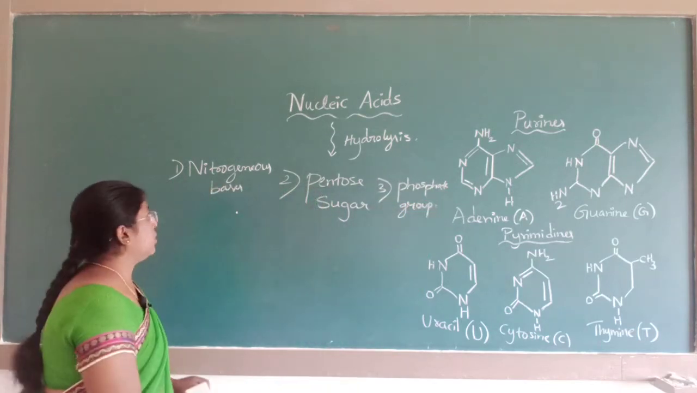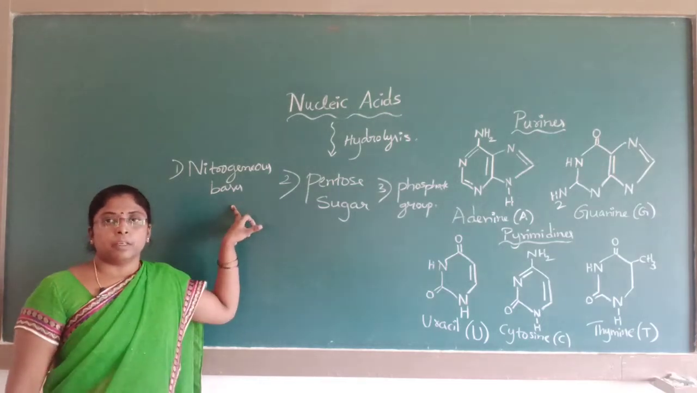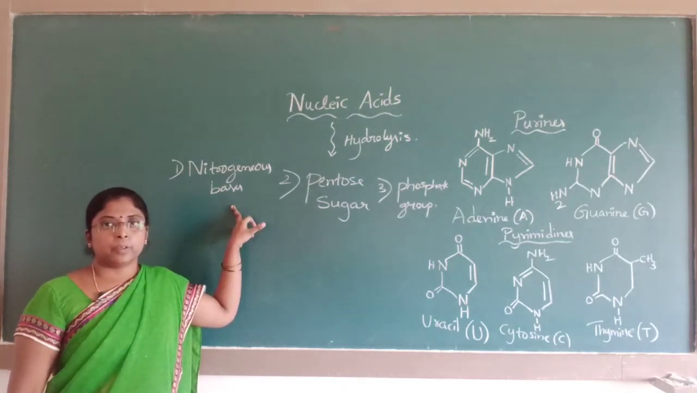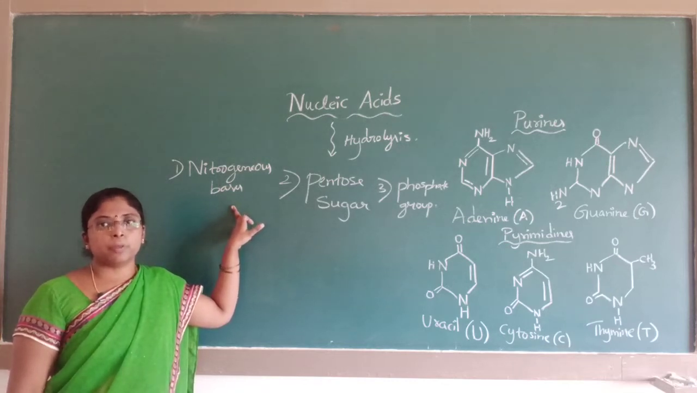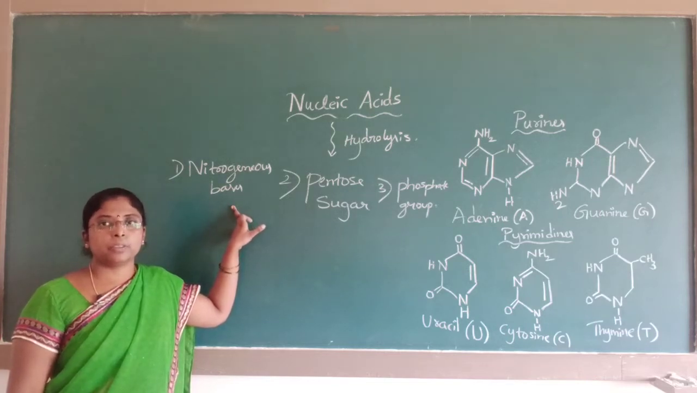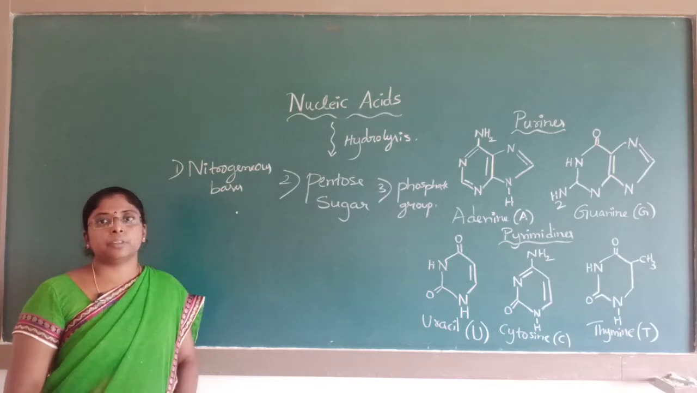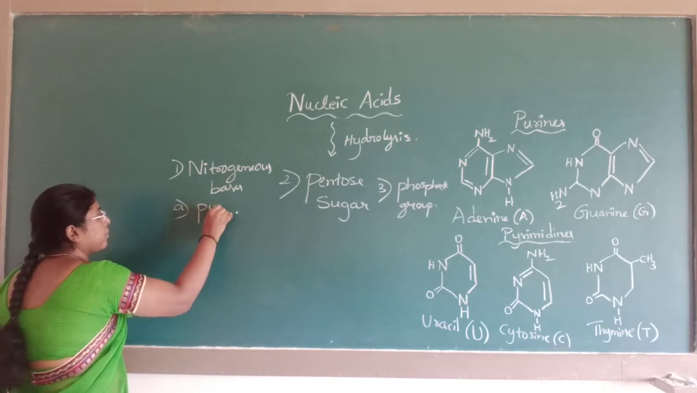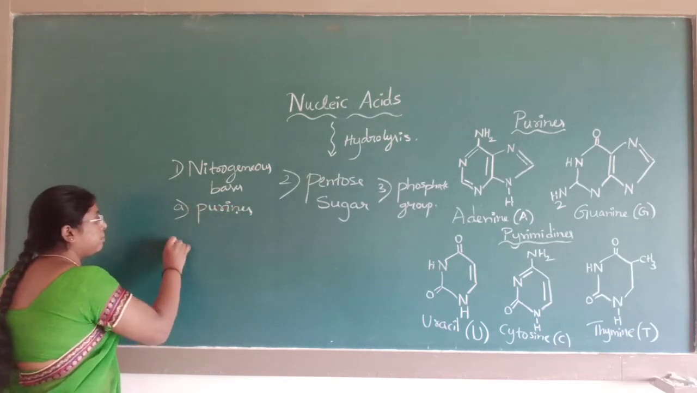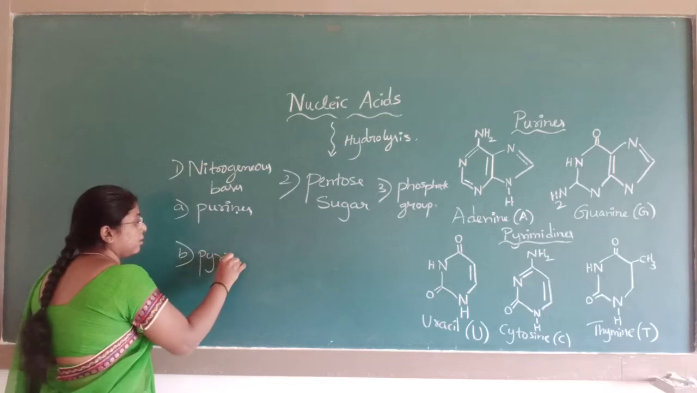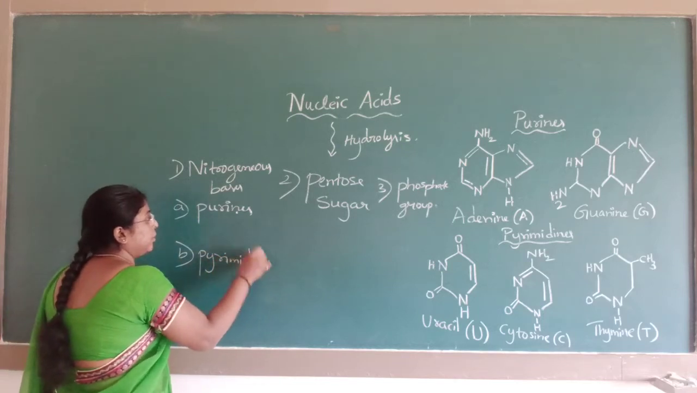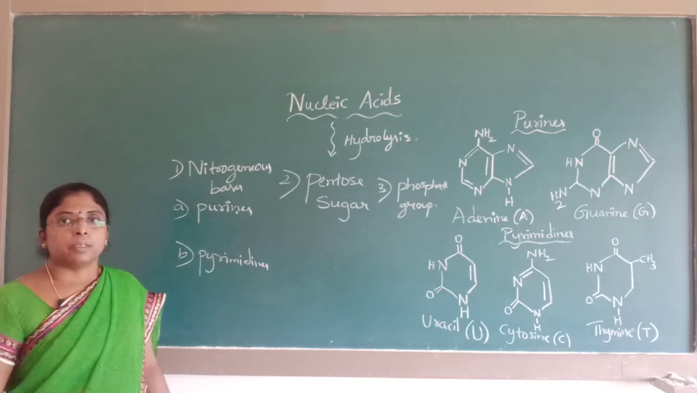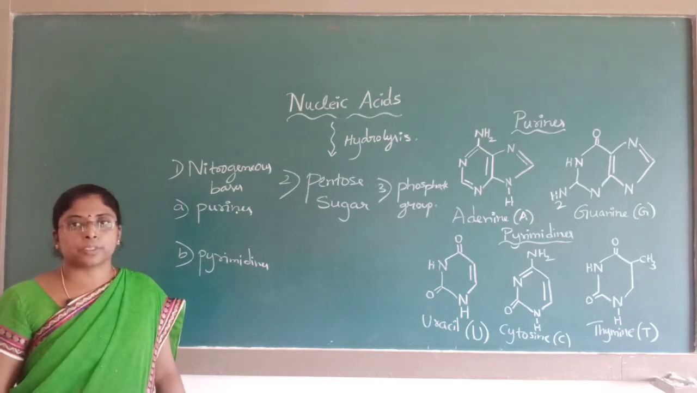What are nitrogenous bases? These are the heterocyclic organic compounds containing two or more nitrogen atoms in the ring, known as nitrogenous bases. In nitrogenous bases there are two types. One is the purine and another is the pyrimidine. Here the purines and pyrimidines are classified based upon the structure.